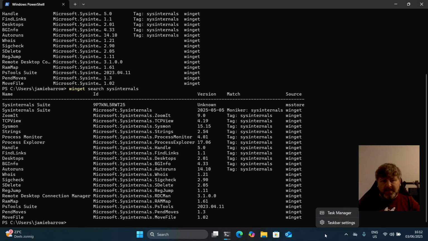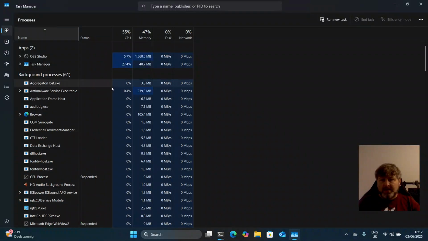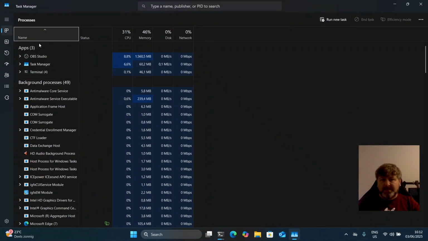And if you don't know, you can right click on the taskbar here and say taskbar settings, but you can also say task manager. If I go to task manager, this is the Windows 11 task manager. So you can see all the different applications running, how much CPU is being used, the memory, the disk.